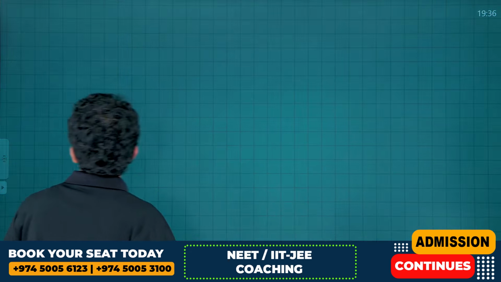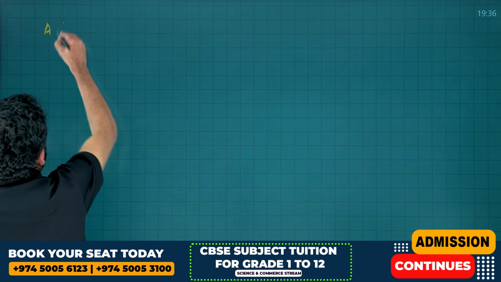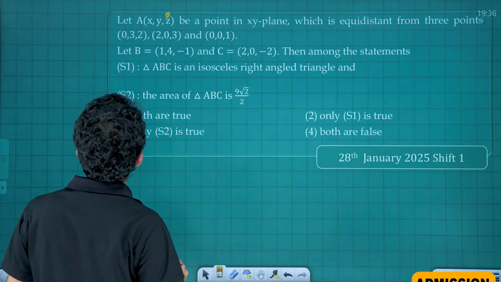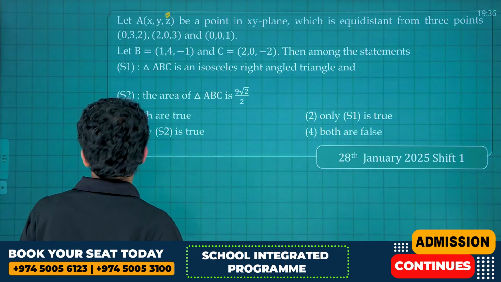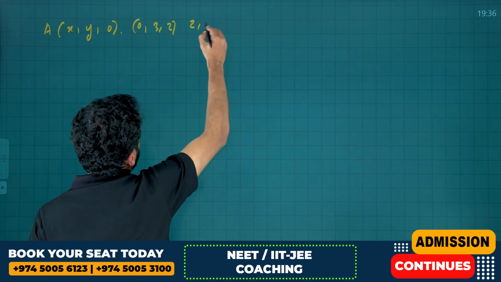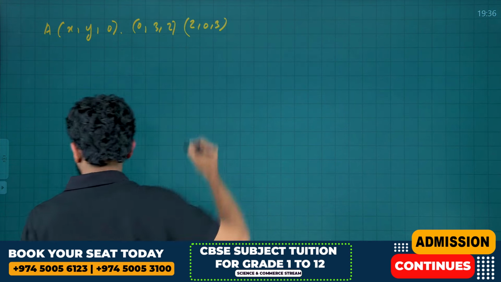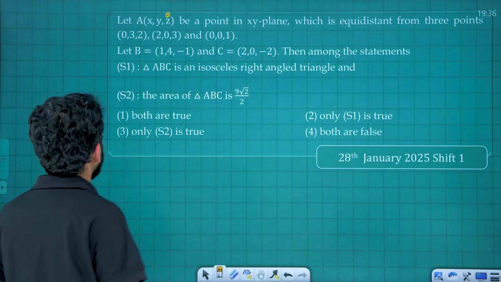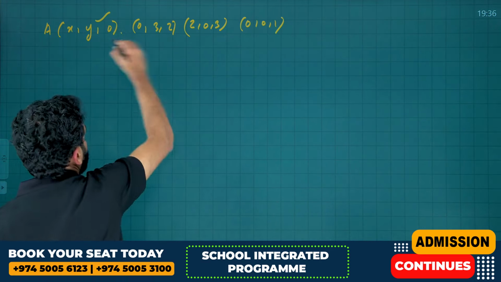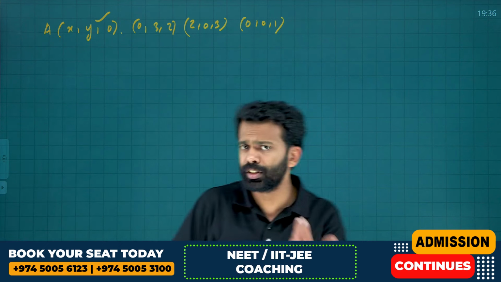The first point is (x, y, 0). The next one is (0, 3, 2), then (2, 0, 3). I think the last one is (0, 0, 1), right? Yes, that is (0, 0, 1). This point is equidistant from all of those points, so let's use the distance formula.